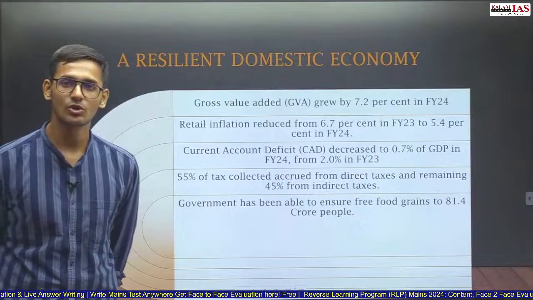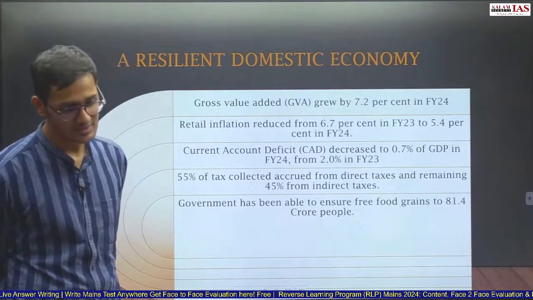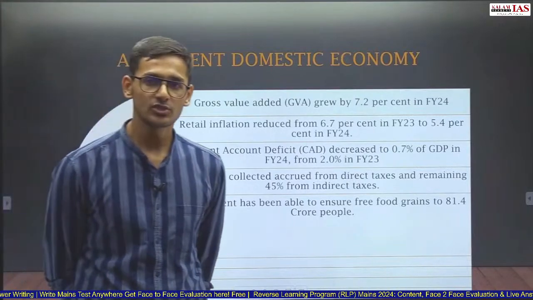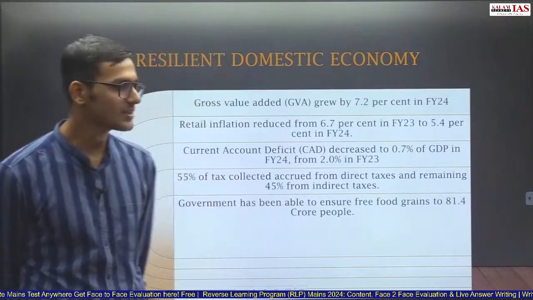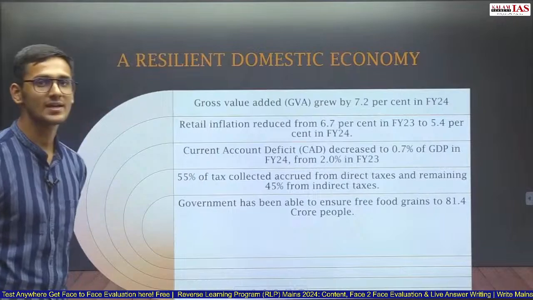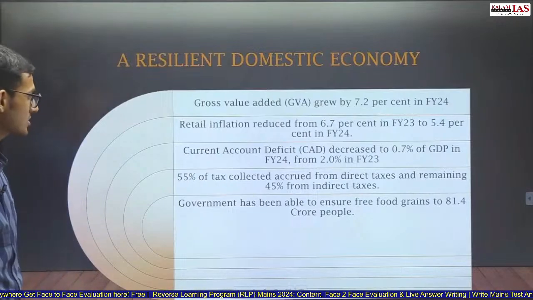If direct taxes are contributing more to the tax revenue of the government of India, this shows tax buoyancy of the direct taxes. That means those who earn are also paying the taxes. Tax is not being collected just on the sale or consumption.